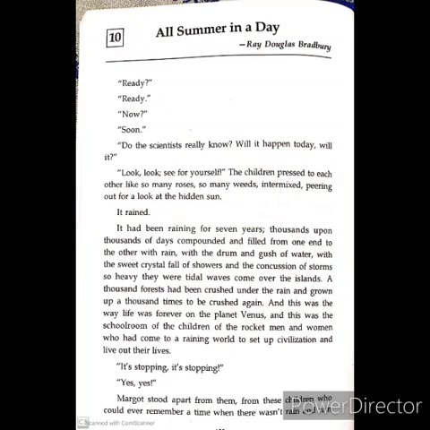"And this was the way life was forever on the planet Venus. And this was the schoolroom of the children of the rocket men and women who had come to a raining world to set up civilization and live out there." So at the beginning I said that a group of scientists or astronauts came to set up a new civilization, maybe to get a better life.